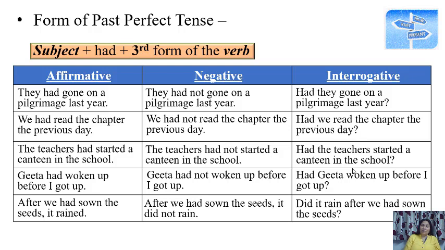This is made differently, because we are putting a question with the second part. Did it rain after we had sown the seeds? Right? So you can go through these examples and confirm the form. You have to learn the form, like subject plus had plus third form.